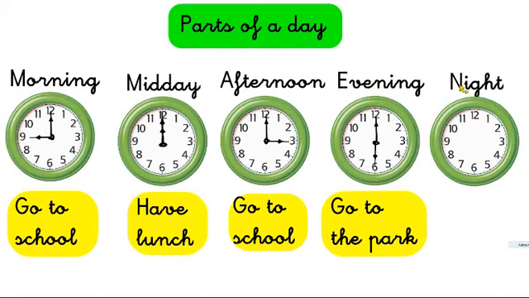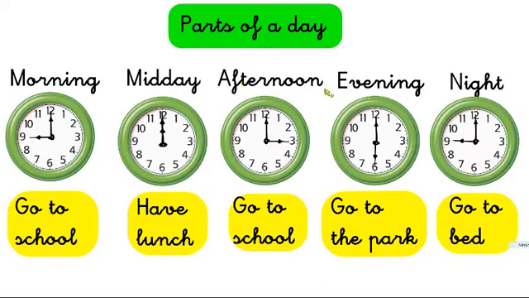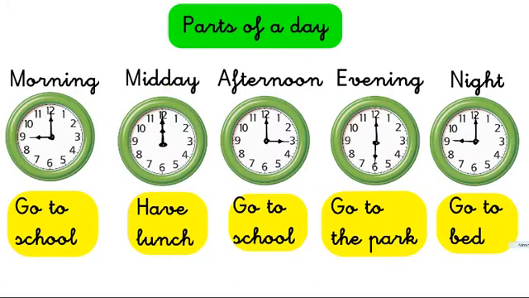And what do you do at night? Well, finally, at night you go to bed after having supper. You go to bed around 9, 9:30. It depends. So morning, midday, afternoon, evening, and night. This is the correct order of the parts of the day.